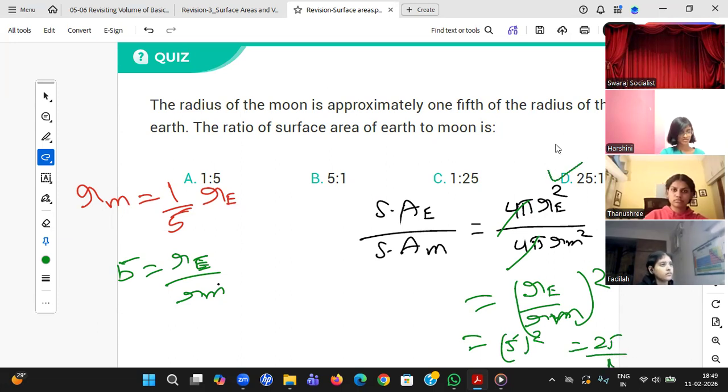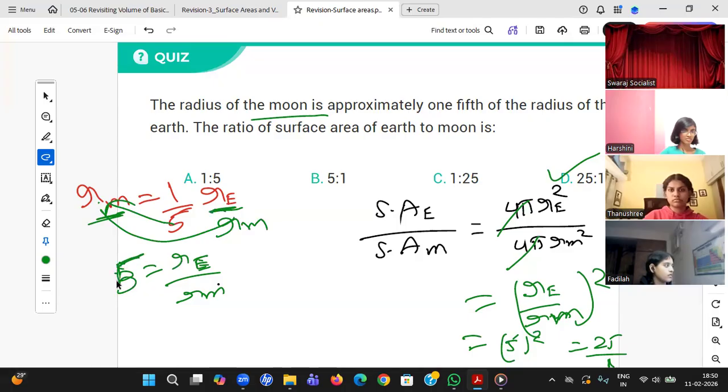Why, sir, so? Yes. Sir, after you got Re by Rm, radius of Earth by radius of Moon whole square, then how did you get 5? You see, he has given this: radius of moon is 1/5 of the radius of earth. So radius of moon is 1 by 5, right, sir? You see, I want Re by Rm. Will I shift Rm here or Re here? Re is numerator only, Rm is in denominator. I'll shift Rm over here. So 5 will obviously go there, in the numerator. Yes, sir. Got it, Ponnappa? Yes, sir, now I understand.